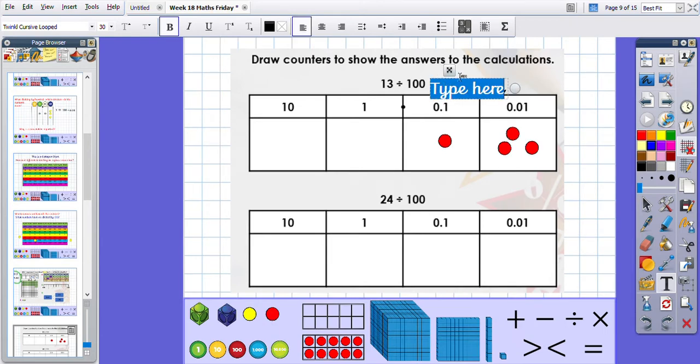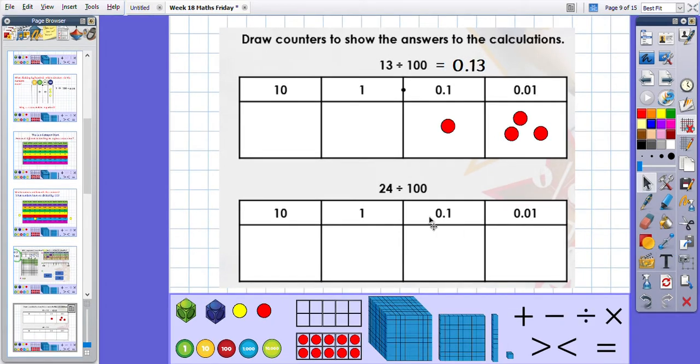What actually is the answer then to this calculation if we were to write it as a decimal? 13 divided by 100 equals, what have we got? 1 in the tenths, 3 in the hundredths, so 0.13. Okay, well done. This time, I'm going to get my counters up. 24, which means 2 counters in the tens column and 4 counters in the ones column.